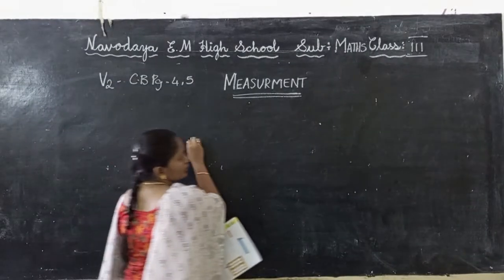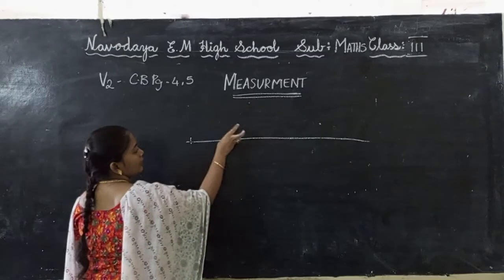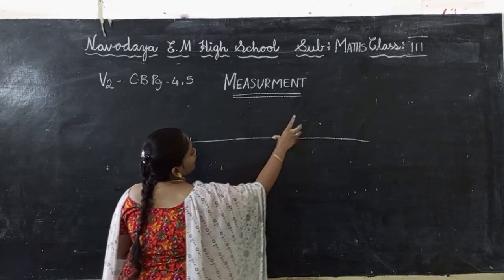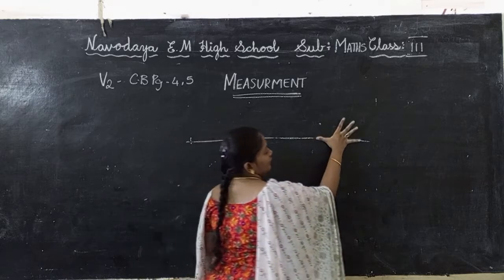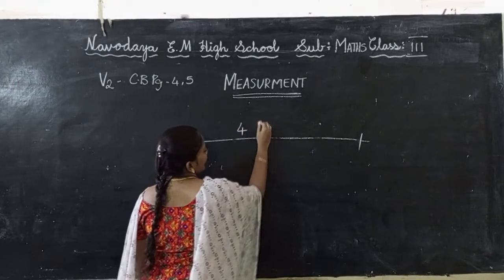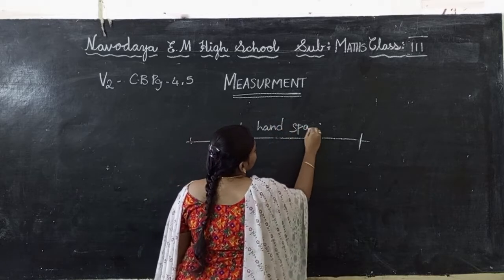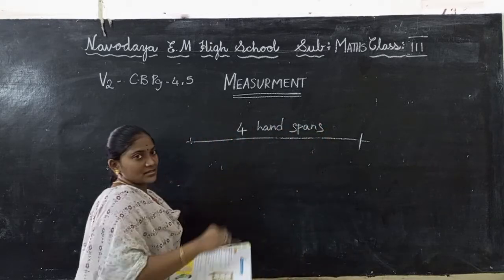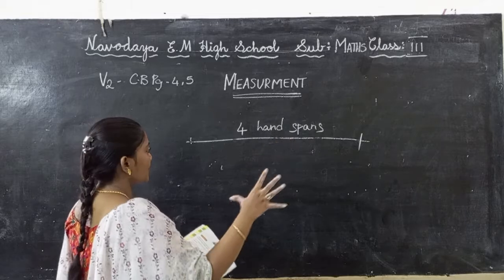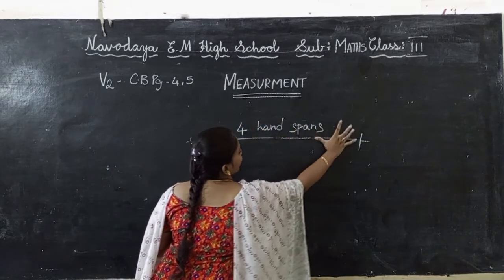From here to here, how many hand spans are there? Count: 1, 2, 3, and 4. How many hand spans are there? 4 hand spans. We will count like this: 1, 2, 3. This type of measurement is called a hand span.